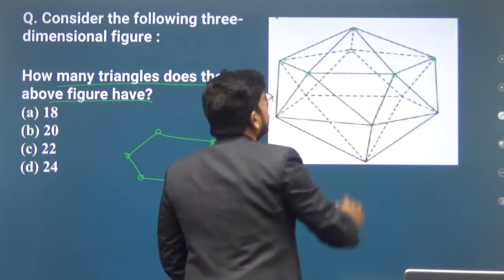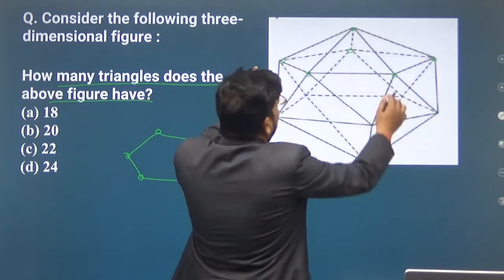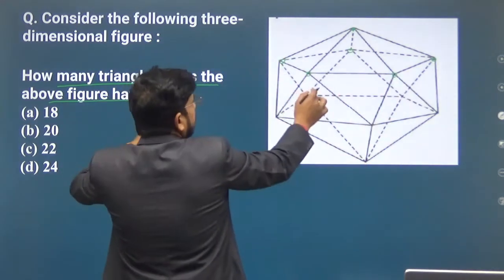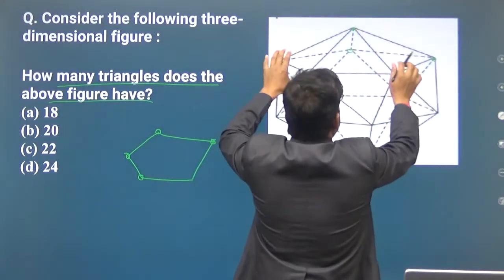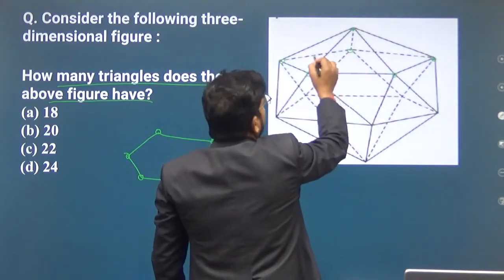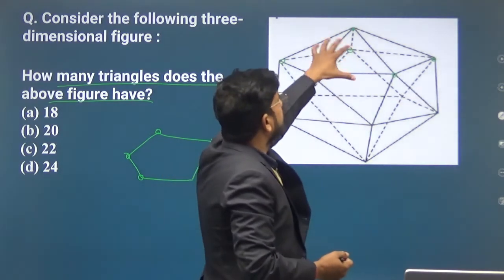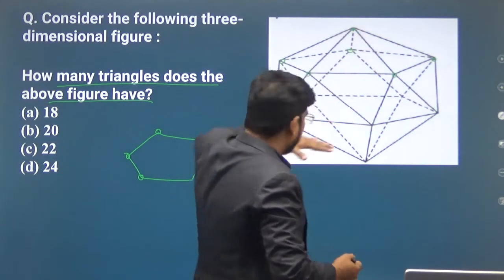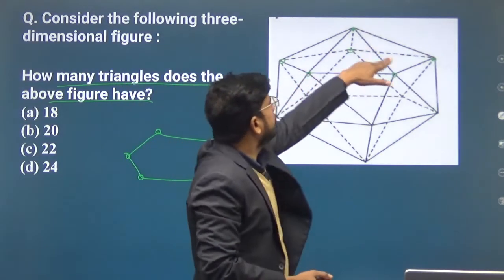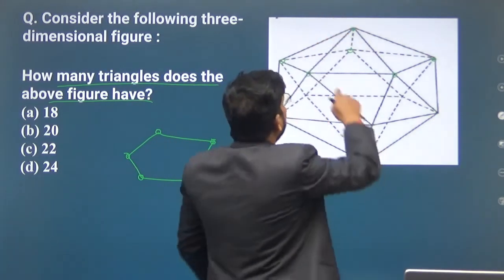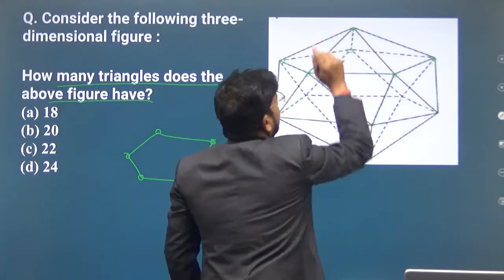So from above this plane, there are 5 triangles. Above this plane, there are 5 triangles, like 1, 2, 3, 4 and 5.